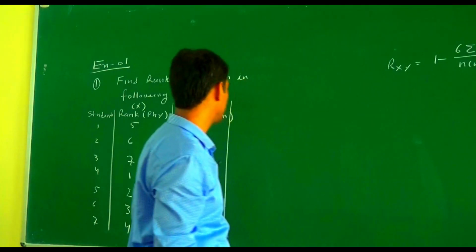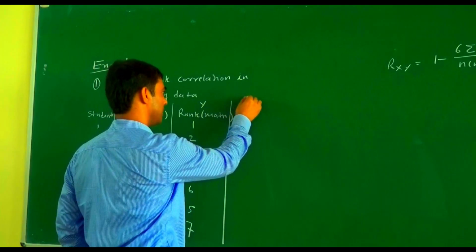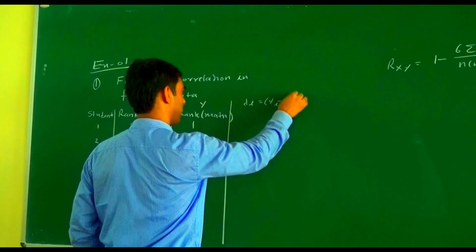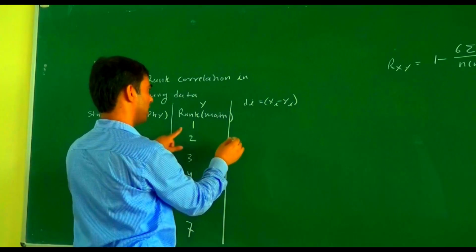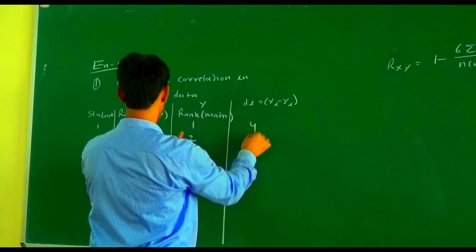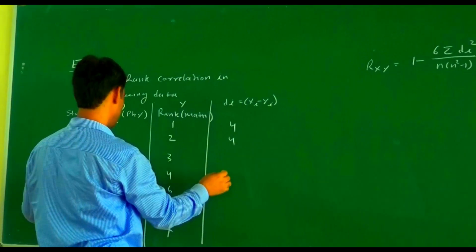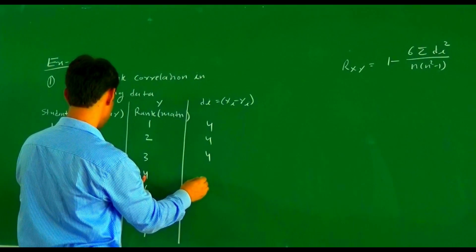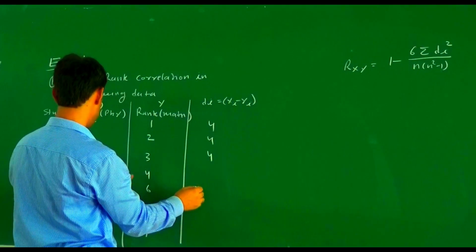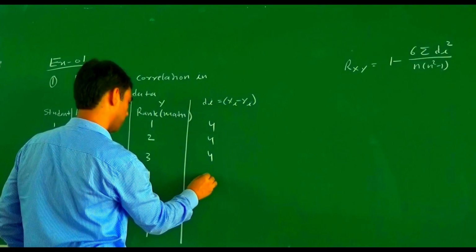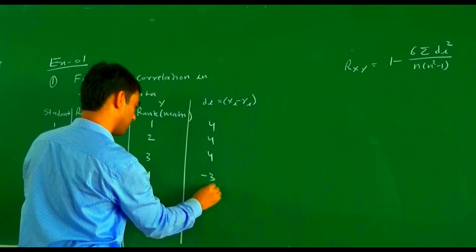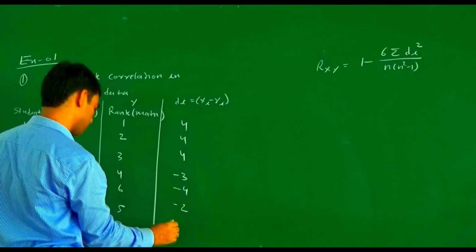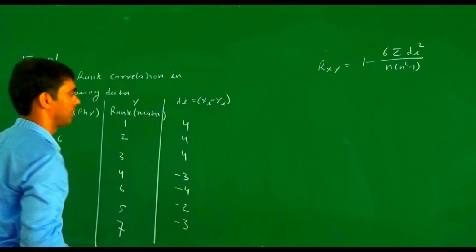So there is a need to calculate the value of di. Di equals xi minus yi. So what is the value? 5 minus 1 equals 4. 6 minus 2 equals 4. 7 minus 3 equals 4. 1 minus 4 equals minus 3. 2 minus 6 equals minus 4. 3 minus 5 equals minus 2. 4 minus 7 equals minus 3.